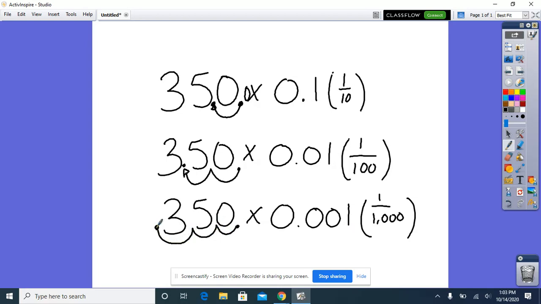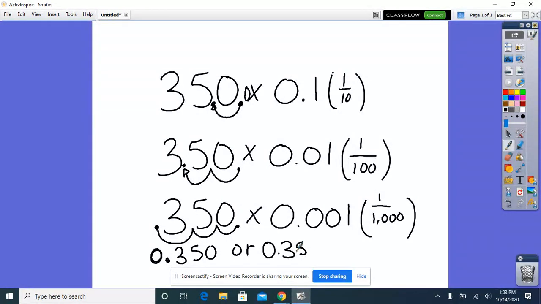My decimal will go here. I'm going to have 0.350, and it's important to add a 0 here just so you don't get confused. That would be 350 thousandths.